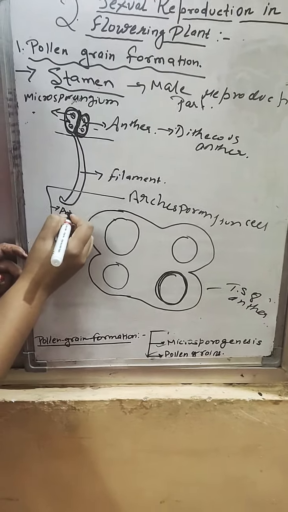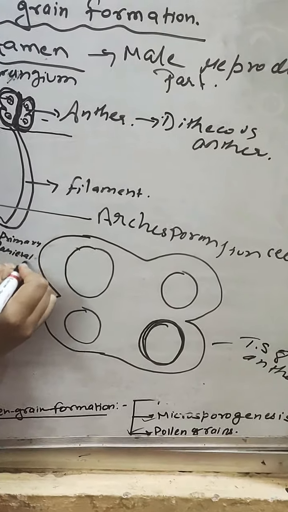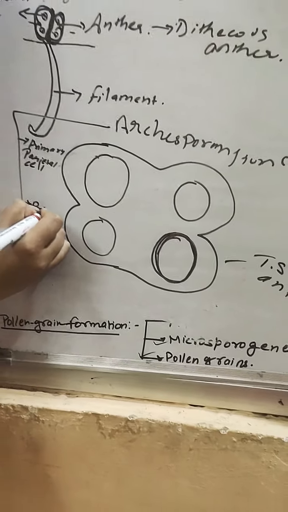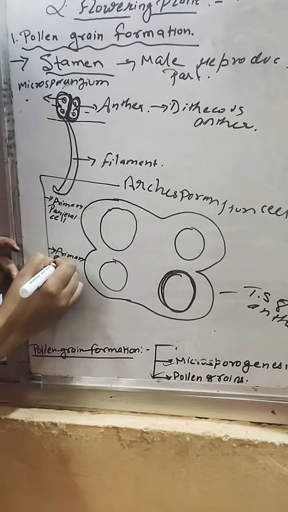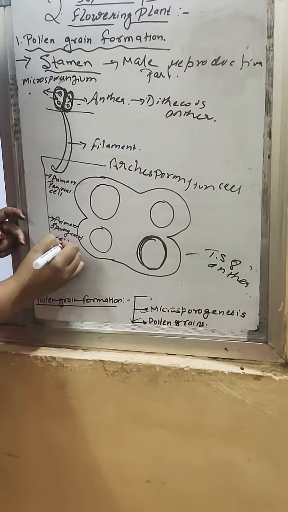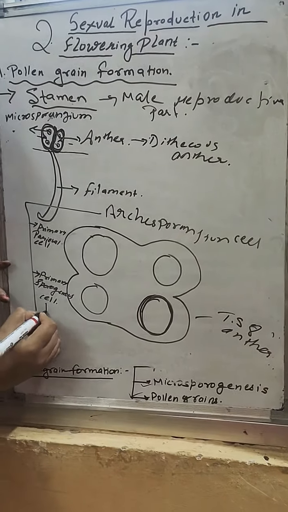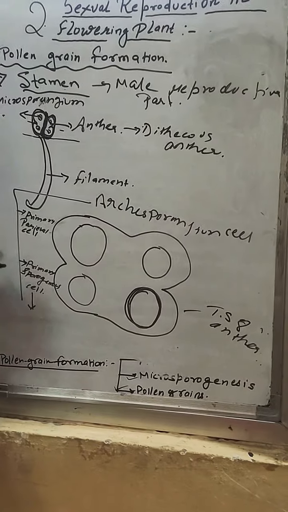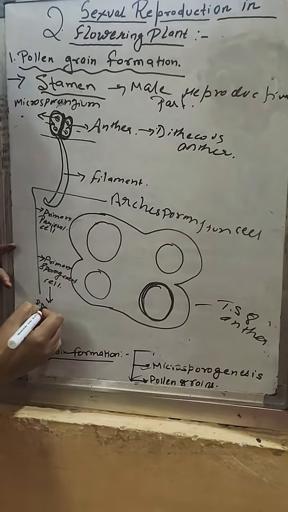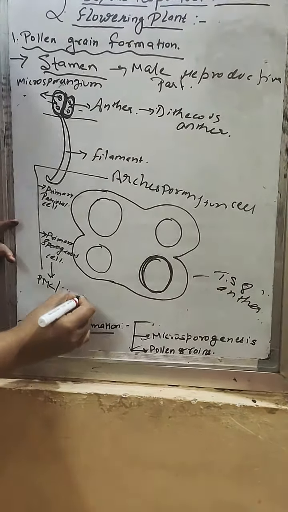First is the primary parietal cell, and second one is the primary sporogenous cell. When primary sporogenous cells divide, they will form the pollen mother cell, or we say microspore mother cell.